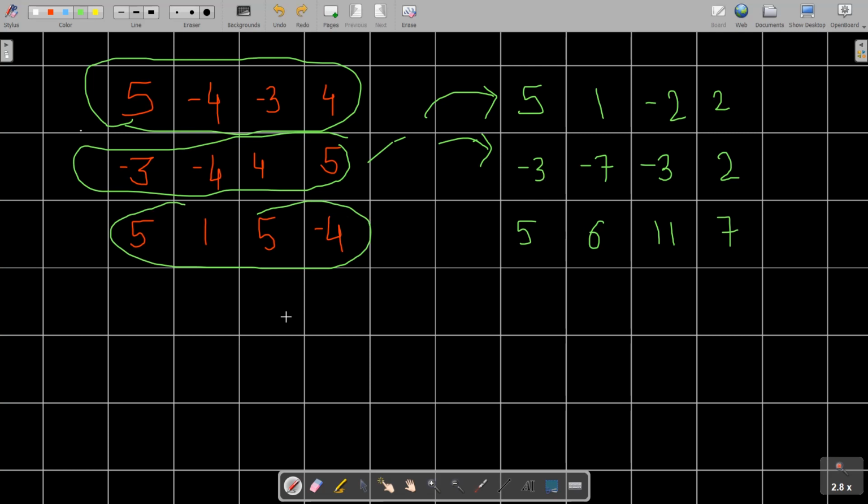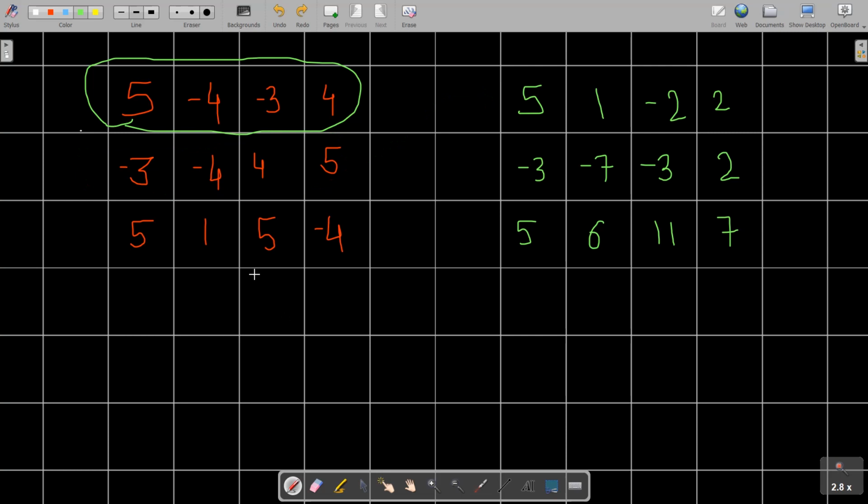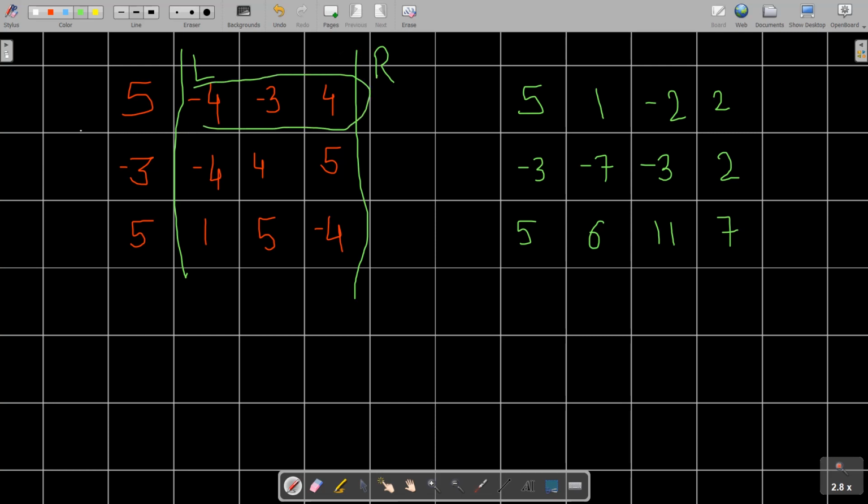Okay, so if you focus upon a particular line L and R, if you focus upon this line, I can easily find out the sum of the values lying over this range L to range R. That is minus 4, minus 3, minus 4 for this one, and minus 4, 4 and 5 for this one, and 1, 5, minus 4 for this one. Okay, and I will find out this value.